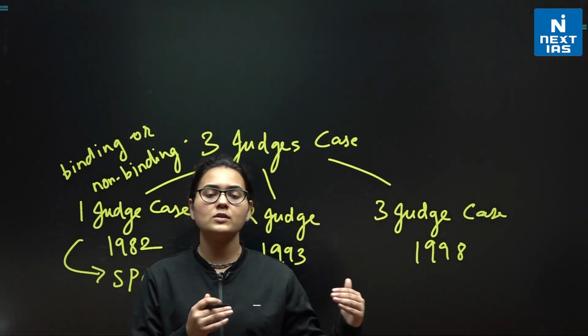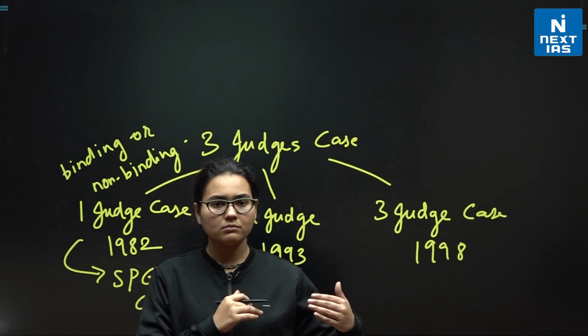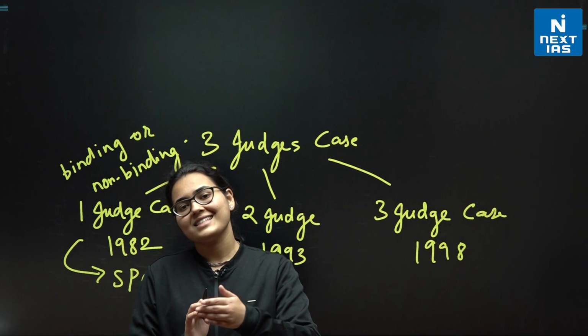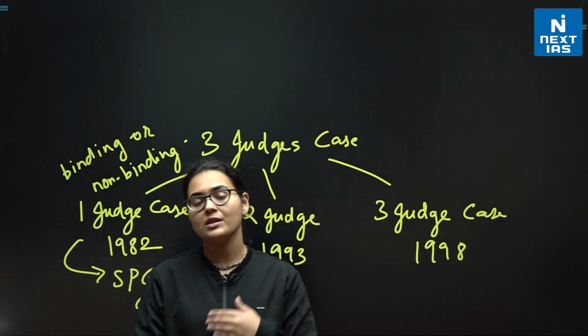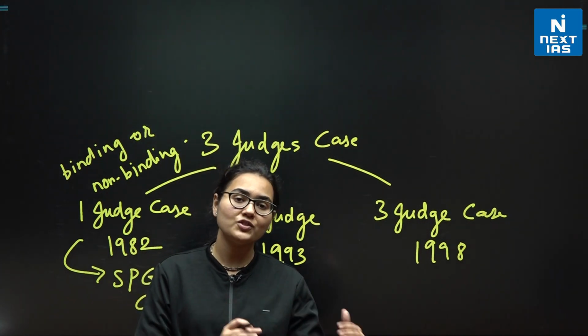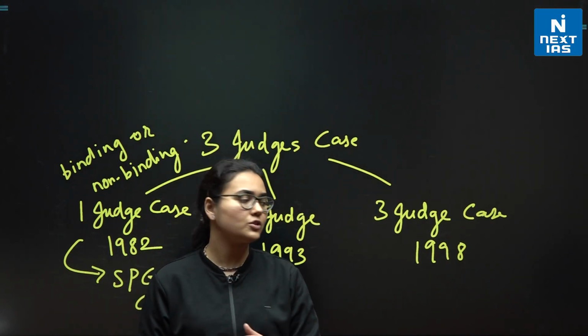The president doesn't necessarily have to go through it or just approve it at the very first attempt. But the second time, if the president sends it back for reconsideration and there are no modifications and no changes made, then it is binding. The first journey is non-binding, the second journey is binding. I hope this is clear to you.